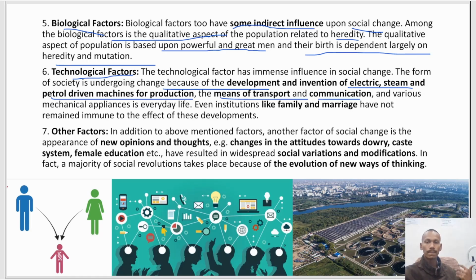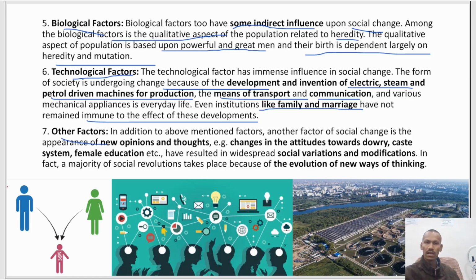So the more the technology, the more the development, the more the social change. So technological factors also affect how social change occurs in life. Even institutions like marriage have not remained immune to the effect of this development. Urban cities have better systems of working, better technology. That is why family and marriage are also affected because of this social change.